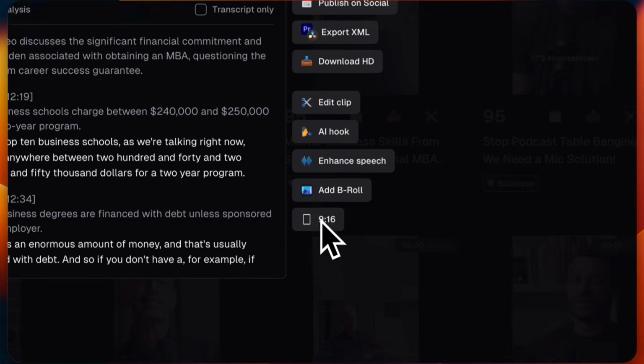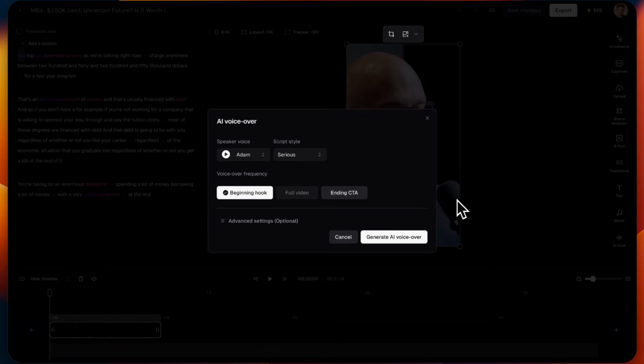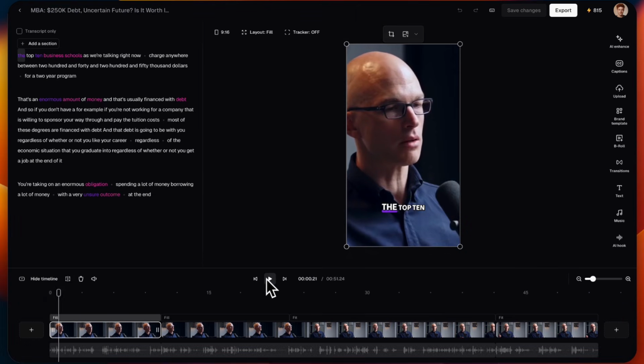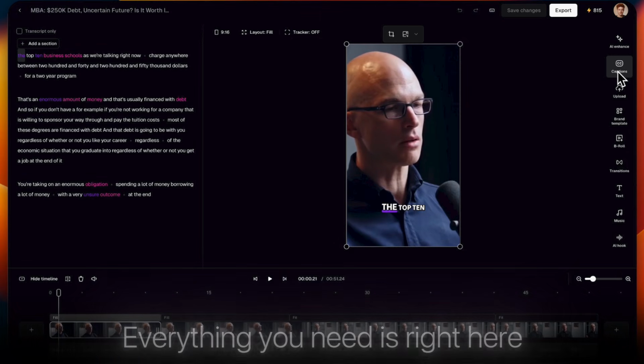But now you need to decide where you want to go. AI hook or edit clip. So I'll simply click on AI hook. It'll ask you to add a voiceover, but for now, I'll just skip that option. All right, and this is your editing dashboard. Everything you need is right here, clean and simple.